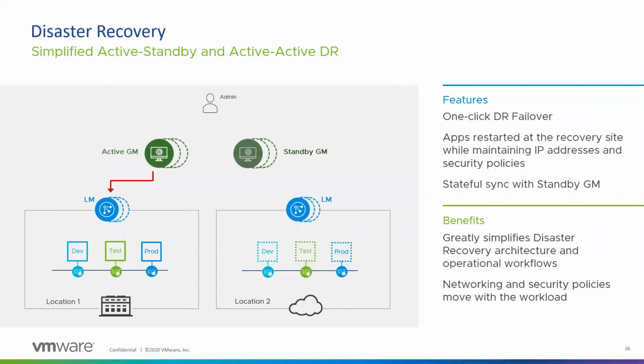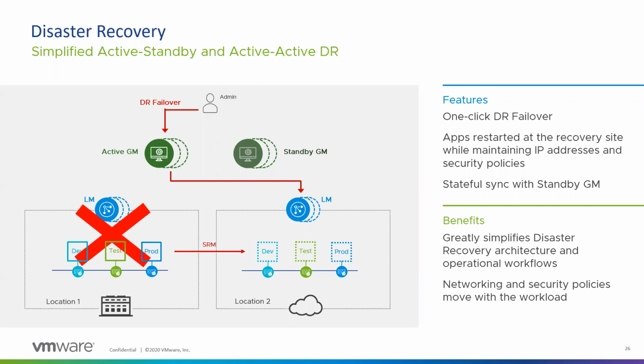In case of disaster recovery, if location 1 goes down and there is a disaster, SRM can kick in the data path VM workload migration, and your active GM will start sending the configuration to the second site's local manager. SRM helps to migrate your workloads, and the configuration is there. You don't need to configure in case of disaster recovery. You have all the configuration as it is pushed again without any manual intervention.